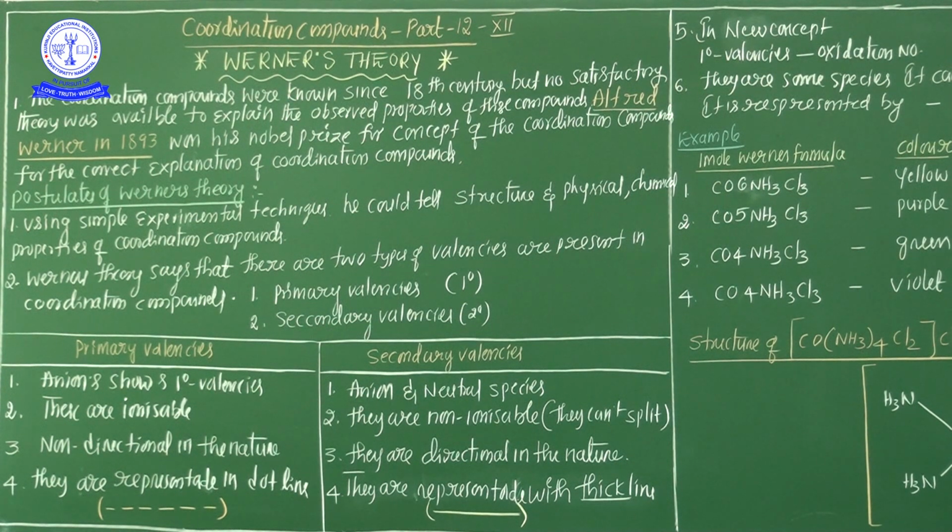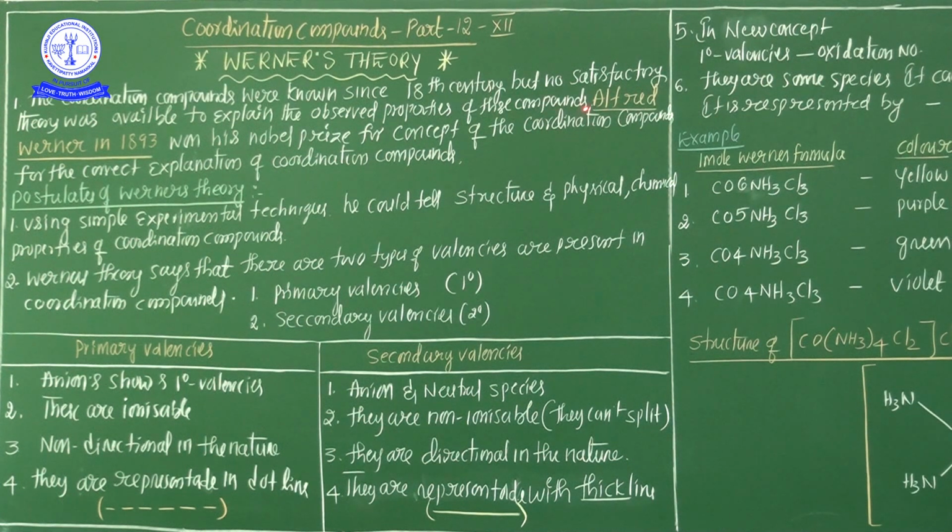But not even one theory was available to explain the complete properties of the coordination compound. Complete properties means either physical properties or chemical properties. Not even one theory was available before Werner to explain the physical and chemical properties of the coordination compound.